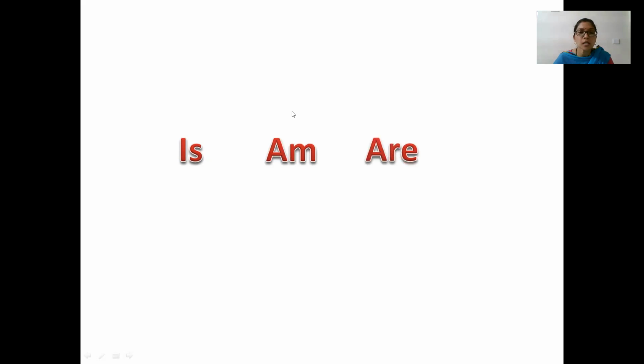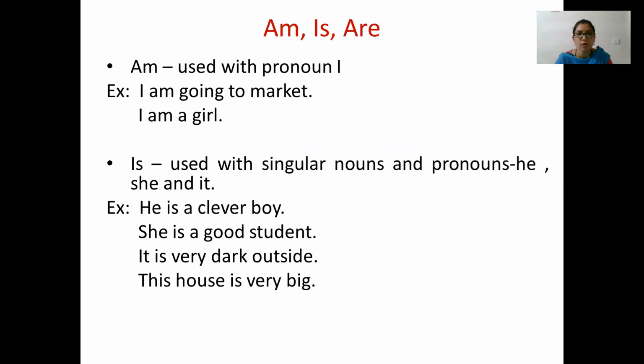Children, we have already learned about verbs. What are verbs? Verbs are action words. They show us what a noun or pronoun is doing about their action. Is, am, are, and all the verbs which we are going to learn today, they all are helping verbs. They are known as helping verbs. Is, am, are are used with present form of tense.